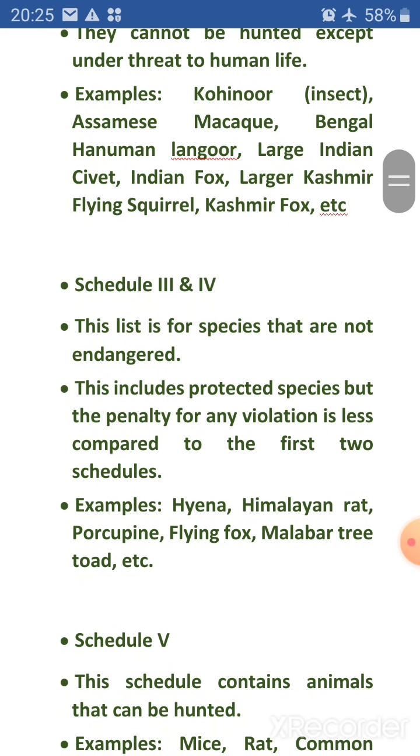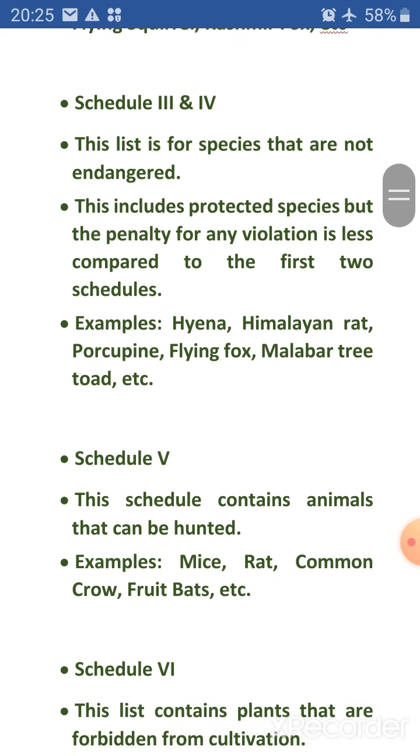Schedule 3 and 4. This list is for species that are not endangered. This includes protected species, but the penalty for any violation is less compared to the first 2 schedules. Examples: hyena, Himalayan rat, porcupine, flying fox, Malabar tree toad, etc.